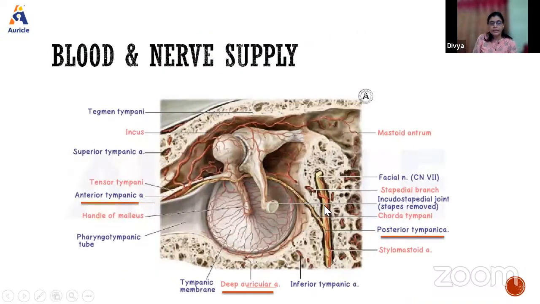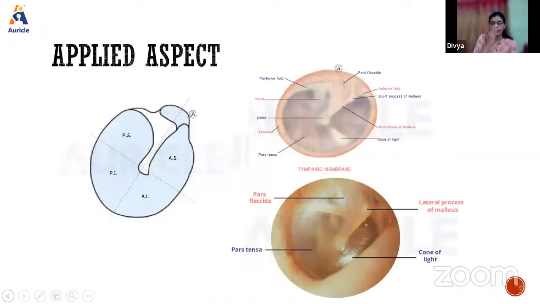Blood and nerve supply: the anterior tympanic artery, deep auricular, and posterior tympanic artery supply the tympanic membrane. Okay, applied aspect. See, the middle ear has a communication with the pharynx, to the nasopharynx, right? So any infection, that is an upper respiratory infection, can spread to the ear.